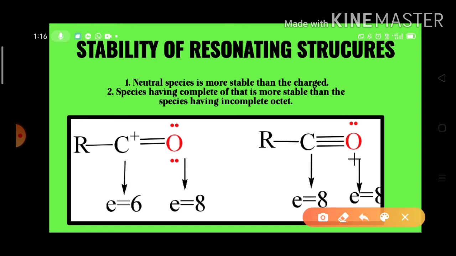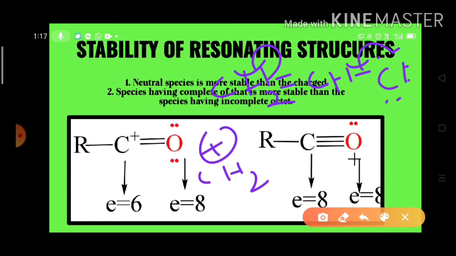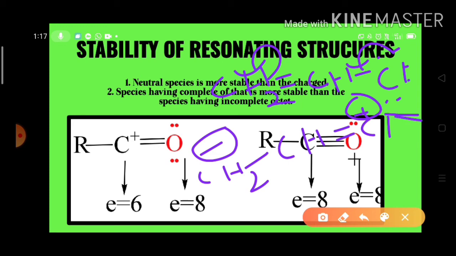For example, you take vinyl chloride. Look here, this is vinyl chloride. In vinyl chloride, there is no charge on any atom, but whenever it is involved in resonance, we observe a negative charge on the carbon atom, and we observe a positive charge on the chlorine atom. Look here, as the chlorine donates its lone electron pair, positive charge appears on the chlorine atom, and as this bond electron pair shifts onto this carbon atom, it gets the negative charge.